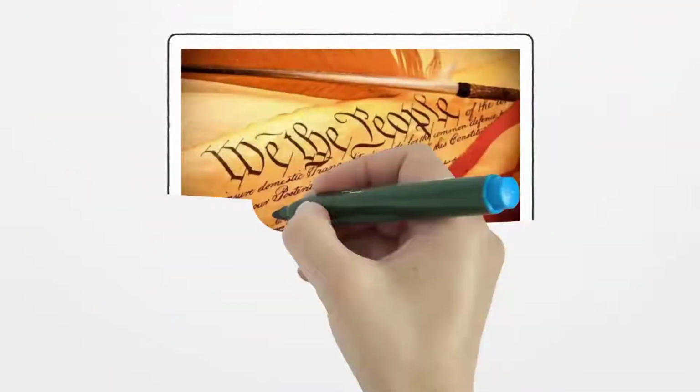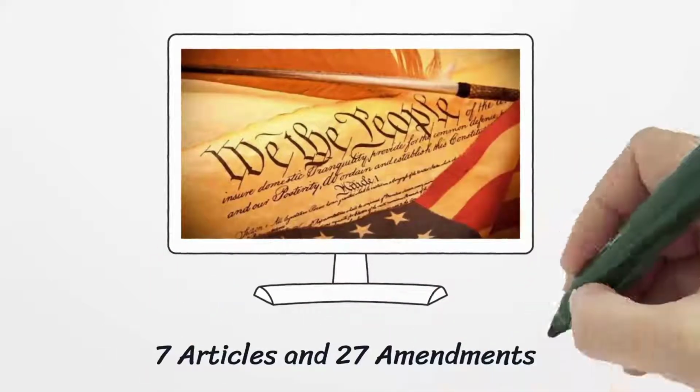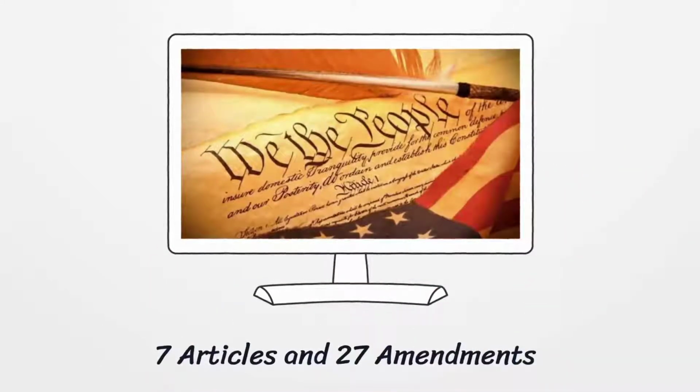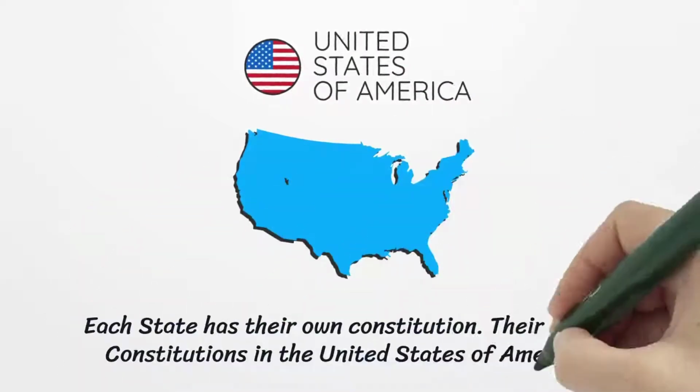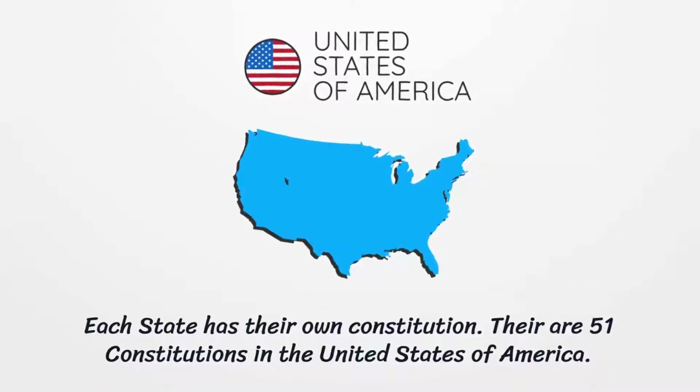The United States Constitution is considered the supreme law of the United States of America. The Constitution is made up of articles and amendments that explain how the government should be structured and what rights are given to those protected under the Constitution. In addition to the United States Constitution, each state has its own constitution. So there are a total of 51 constitutions in the United States of America. Just as the U.S. Constitution is the supreme law of the United States of America, each state constitution is the supreme law of that particular state.